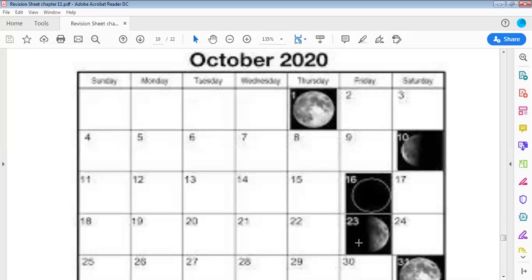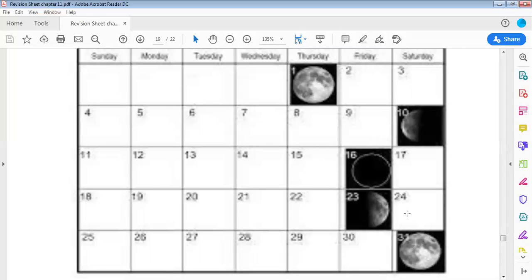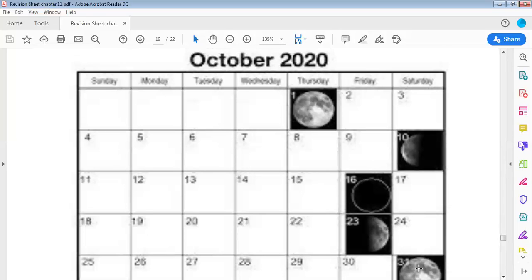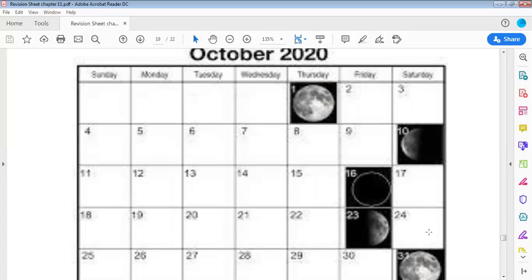And on the 23rd of October, on the calendar, it will be again a half moon, and it is also on a Friday. At the end of October, on the 31st of October, it will be a new moon again. So it takes here from 29 to 30 days to see the full moon again.